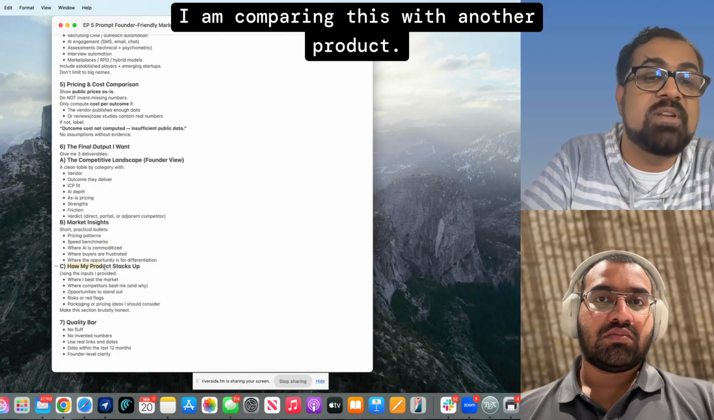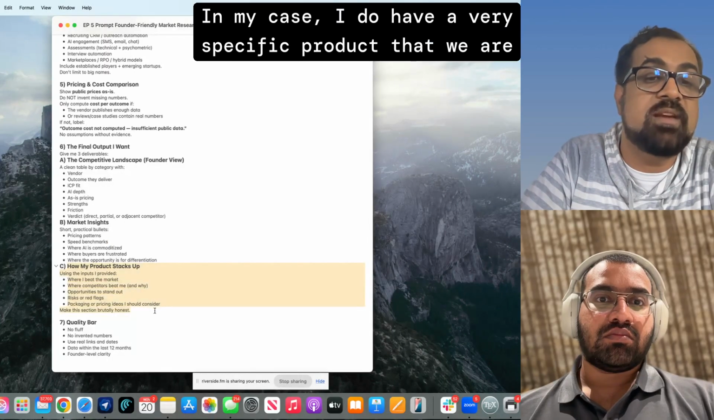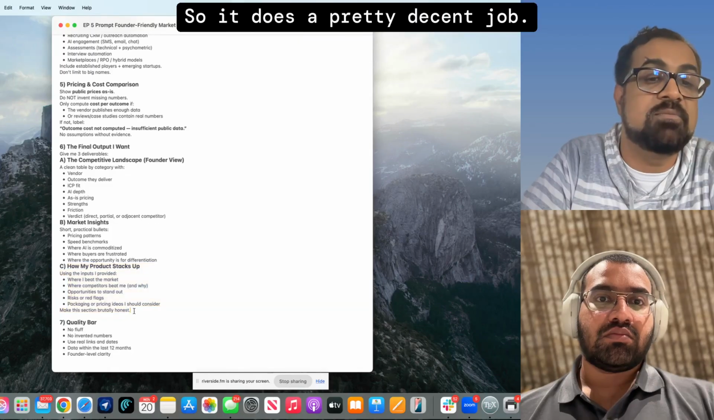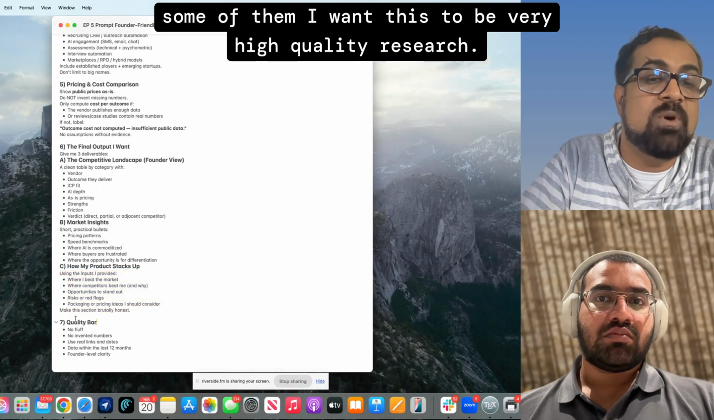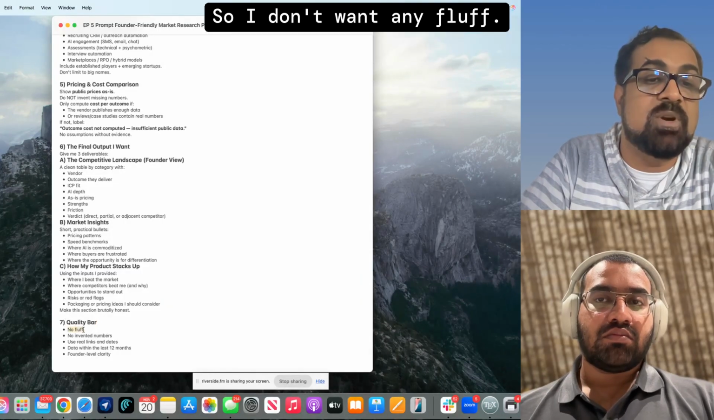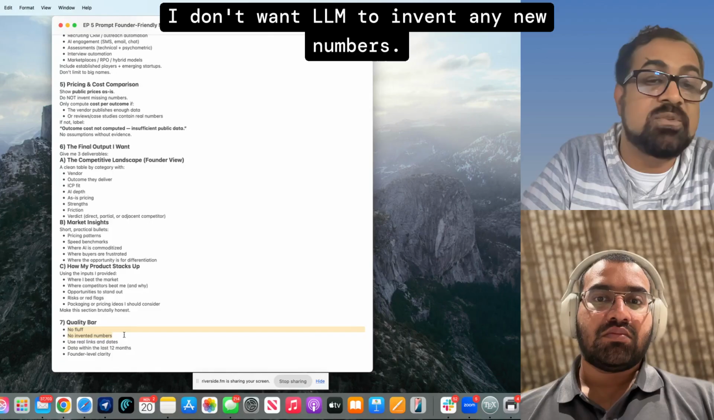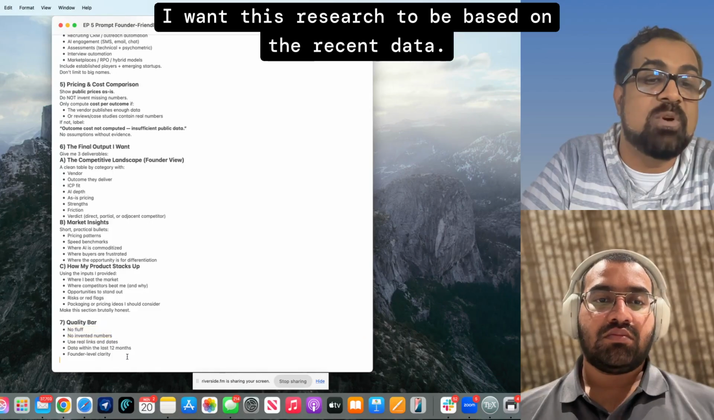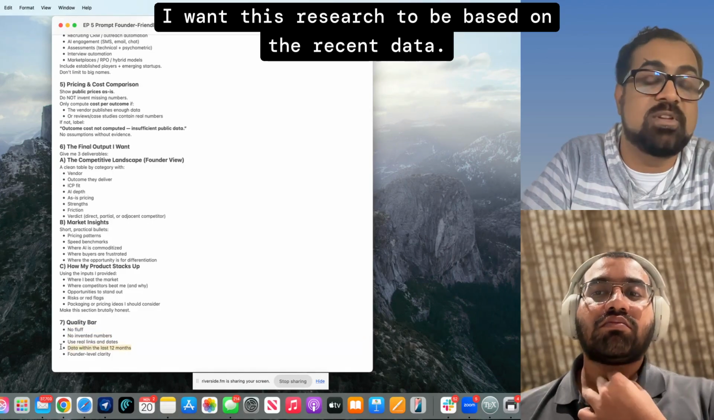I am comparing this with another product. In my case, I do have a very specific product that we are building, so it does a pretty decent job. I want this to be very high quality research, so I don't want any fluff. I don't want the LLM to invent any new numbers. I want this research to be based on recent data.